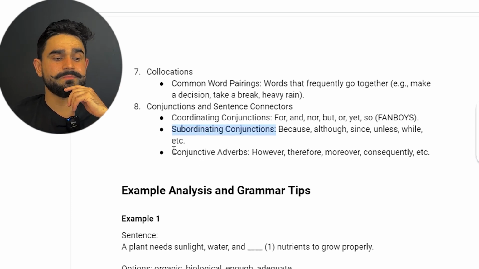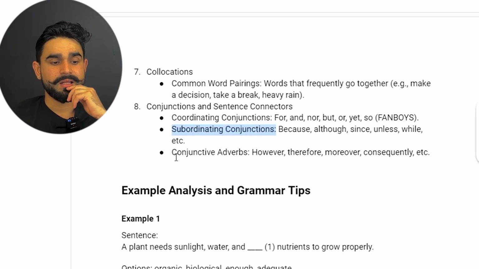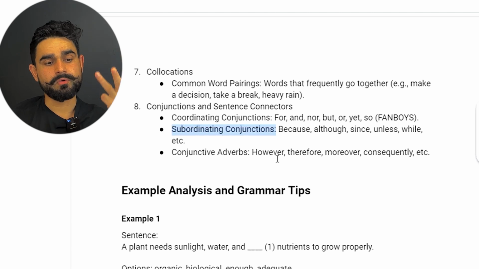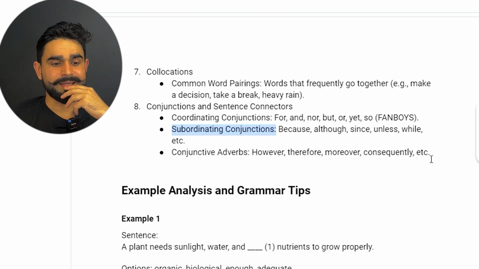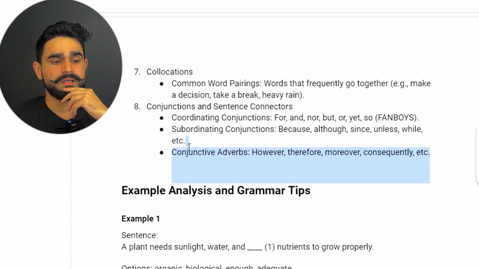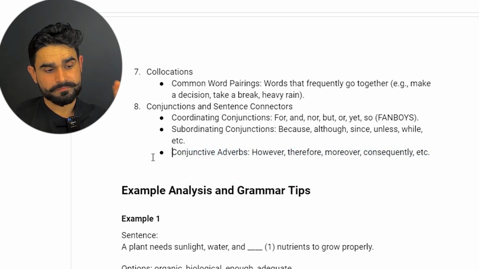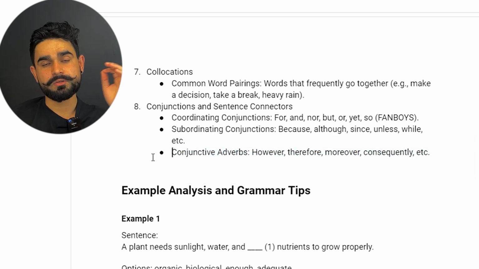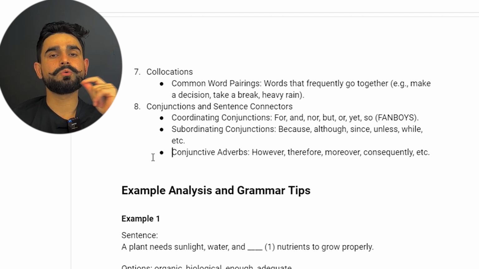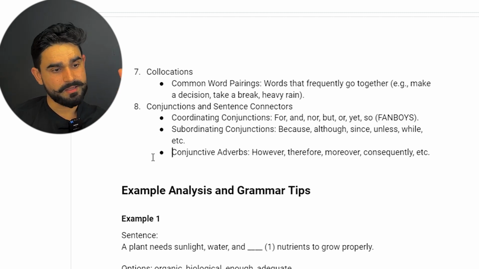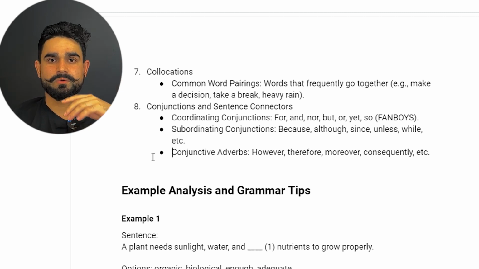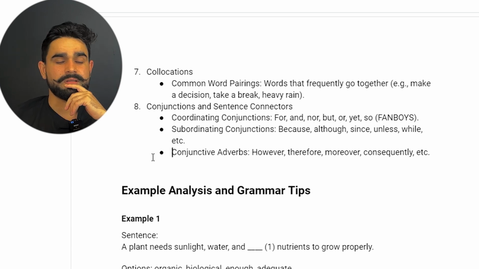And after that, guys, we have conjunctive adverbs like however, therefore, moreover, consequently, etc. So these are all the conjunctive adverbs. Now we will use these grammar tips to do our reading and writing fill in the blanks. We know all these grammar tips. All right, now let's jump on the reading and writing fill in the blanks, and how you will do it.